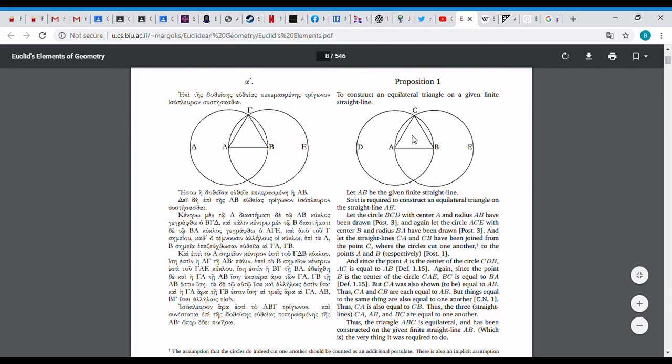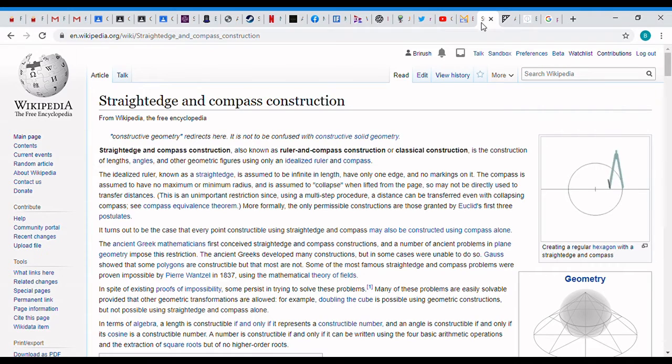You see, there's only two tools that the Greeks had available that let them do things perfectly. Those were a straight edge and a compass. Now, you're probably familiar with the term compass as referring to a piece of magnetized metal that points the direction north. A mathematical compass, though, is a pair of arms with a pencil in it.